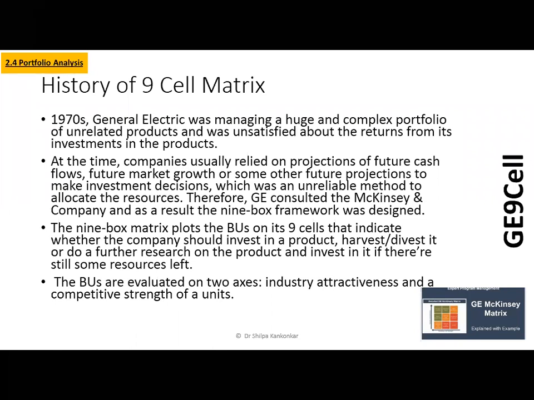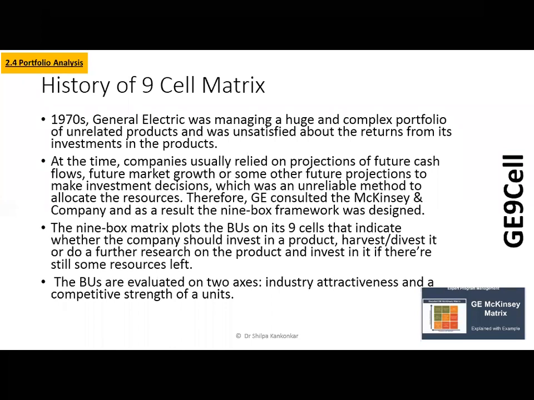from the 1970s. Because of this analysis, General Electric could actually plug a lot of gaps which they had in their systems, and they gave this model to the entire world to be used academically as well as practically, which we call the 9-cell matrix. And the strategic business units of the companies are analyzed on the basis of 2 axes. The first is your industry attractiveness, and the second axis is your competitive strength of that unit,